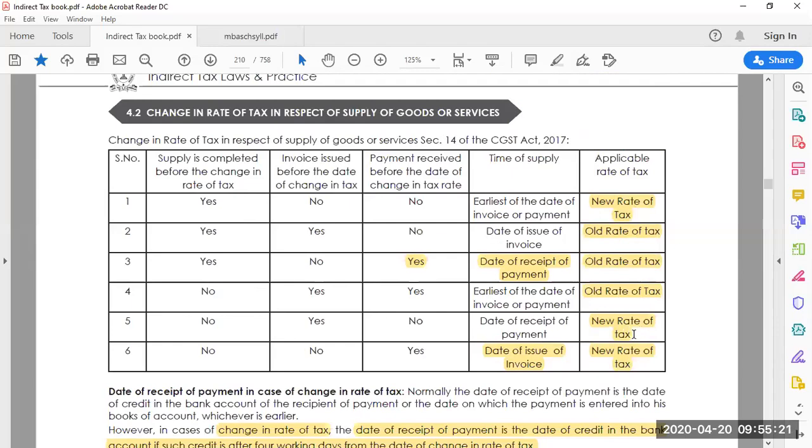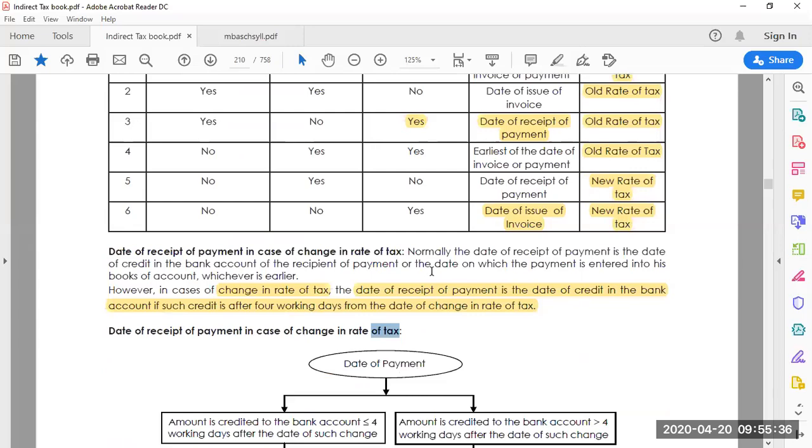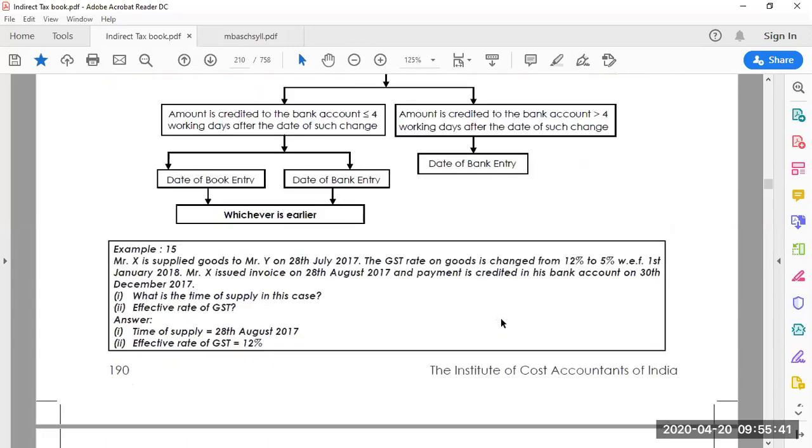Now, which rates are applicable in the case of change in GST tax rates? Everybody has come across this situation. All dealers and registered GST persons have come across it, because there are regular changes in the GST rates. So let's look at an example.